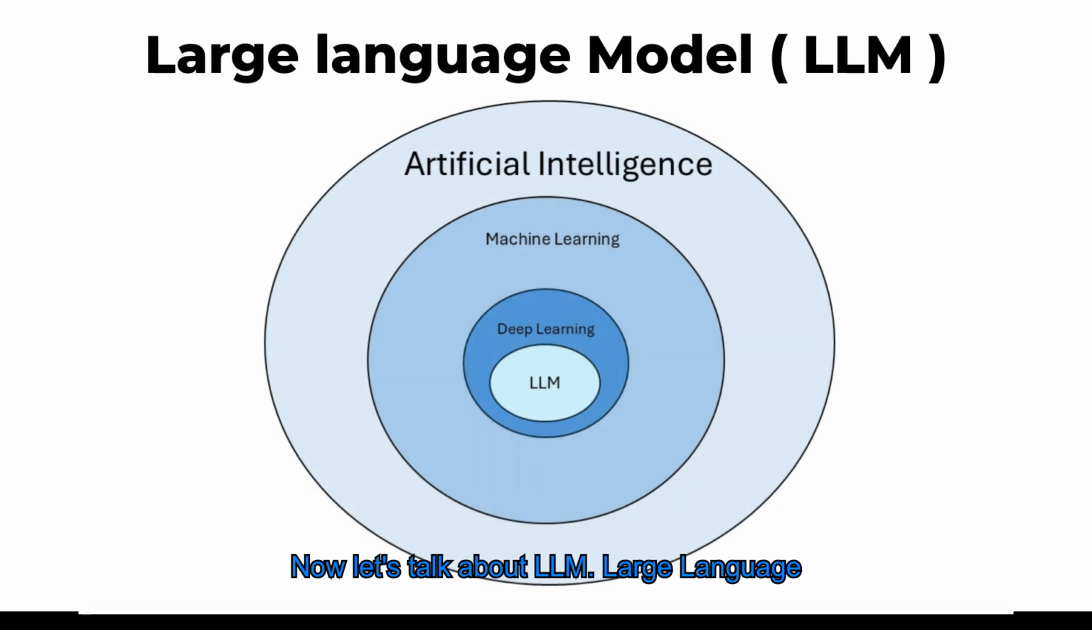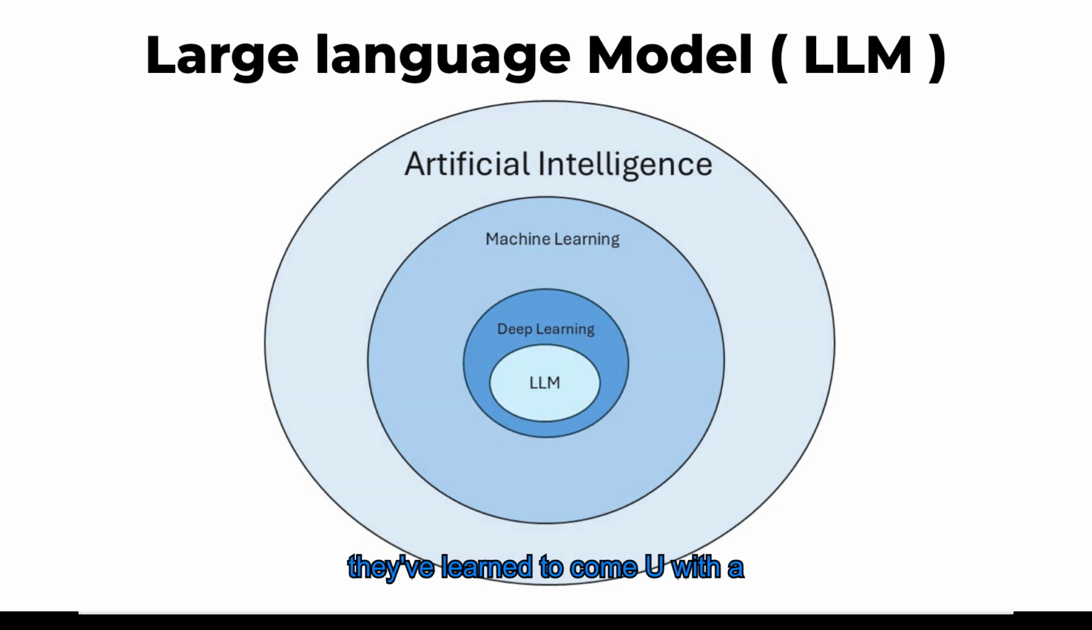Now let's talk about LLM. Large language models, or LLMs, are a type of deep learning model that are designed to understand, generate, and manipulate human language. They are trained on huge amounts of text data and can perform various language tasks such as answering questions, writing essays, and even engaging in conversation. Think of it like a student studying books. When you ask them something, they use what they've learned to come up with a response.